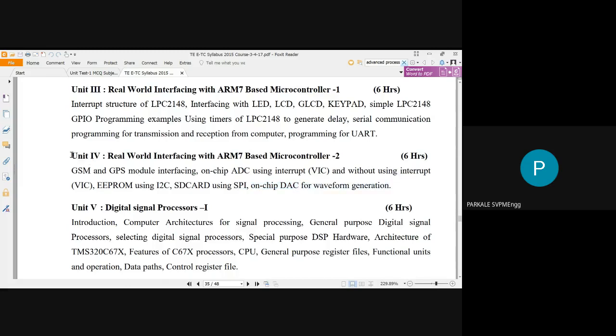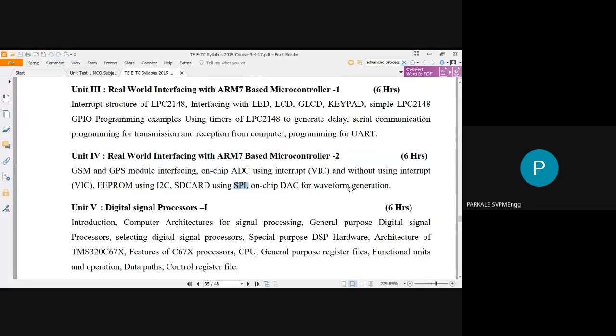Basically, in unit number 4, you have to interface some very important modules that you might use in your mini projects or final year projects, such as GSM module, GPS module, ADC and DAC modules, then EEPROM and SD card modules. Also you have to study serial protocols like I2C and SPI.